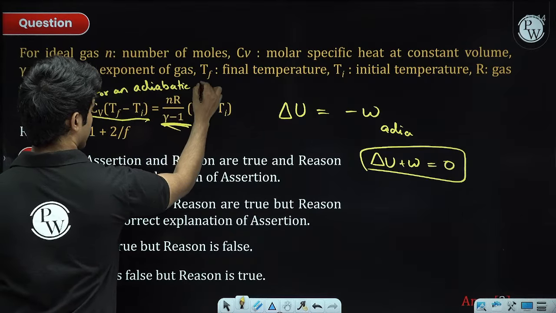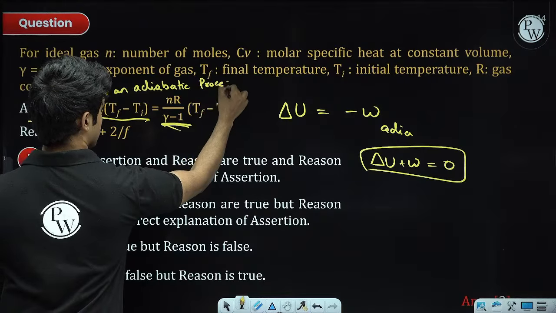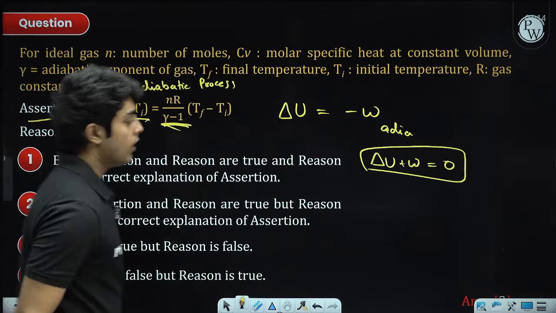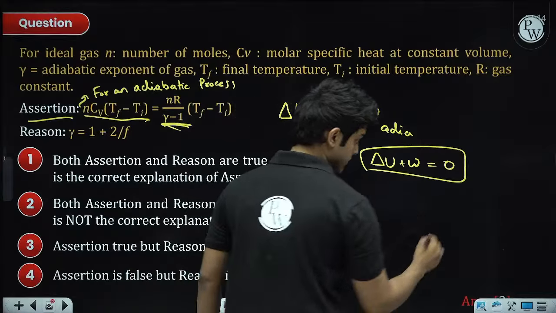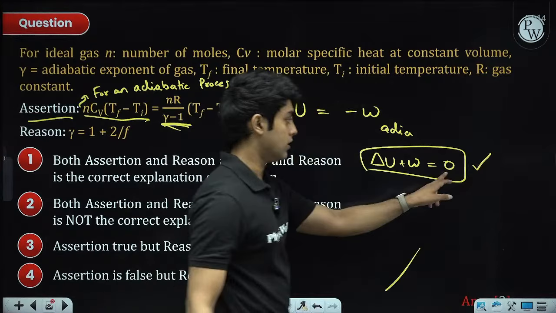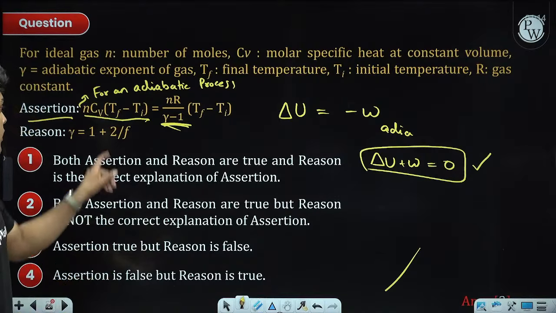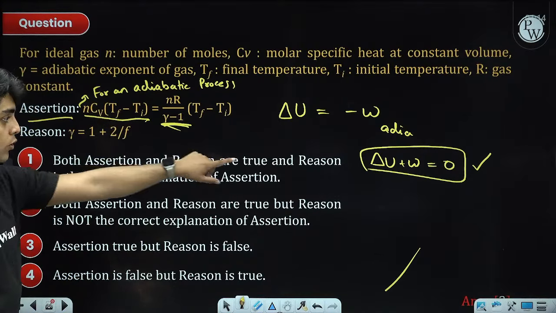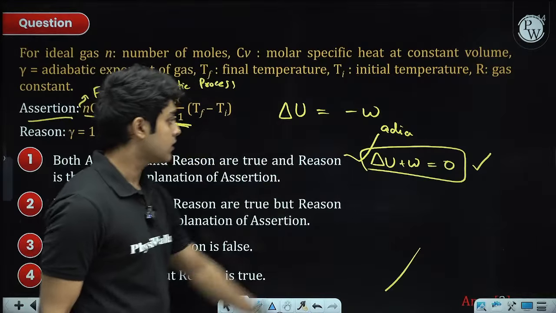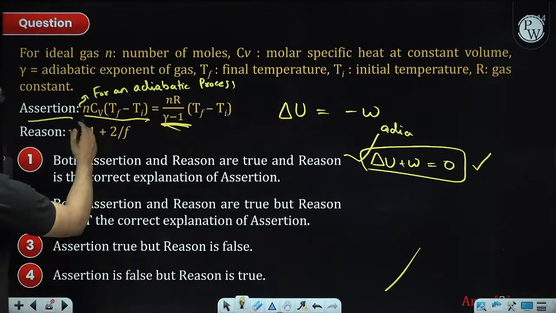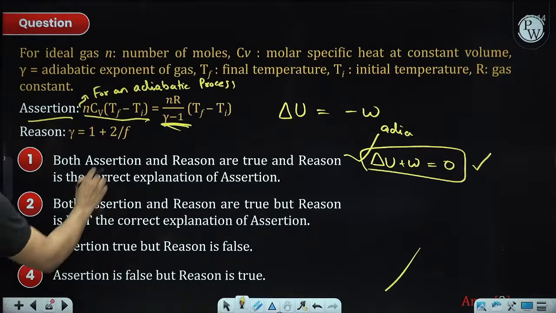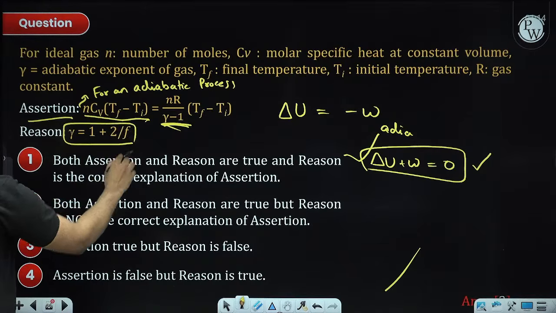Okay, for an adiabatic process, this should be true. Now the question is, is this true? The answer is yes, because delta U plus work is heat transfer, delta Q, right? And Q is 0, is what this equation is telling us. And that is true, right? So the assertion is true.